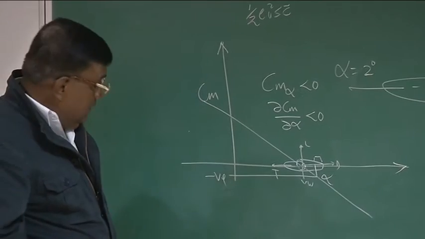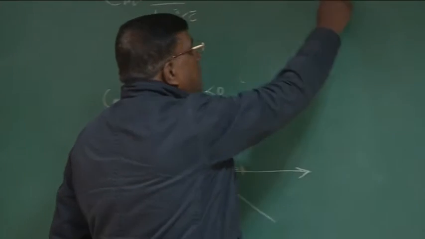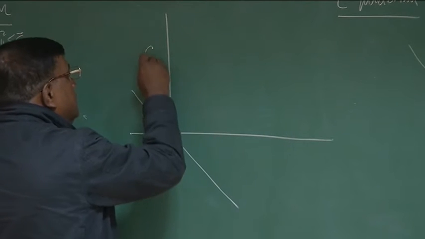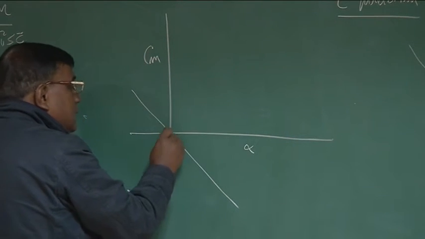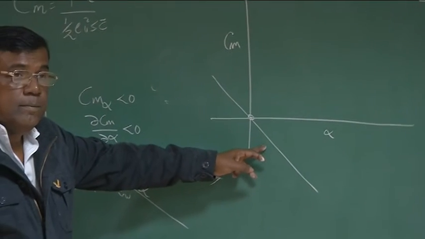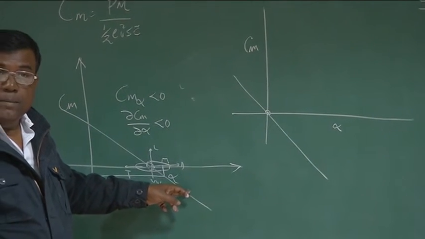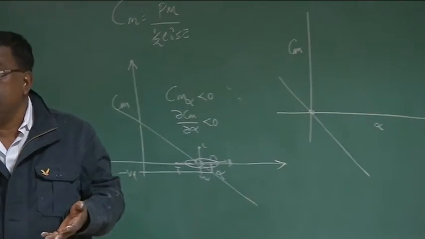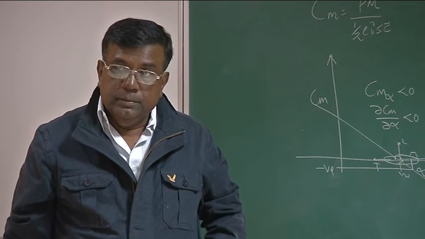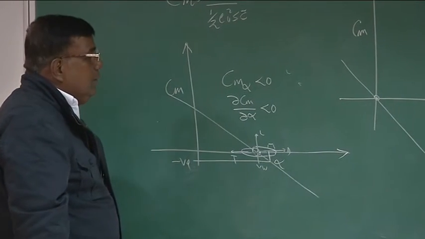Correct? Now we also checked this issue that not only the slope, but another important point. Suppose I draw it like this, and this is Cm, and this is alpha. This is the trim point, Cm is 0. Here also the slope is negative. So which one will you prefer, this one or this one? Why the first one? Yes? Have a value for Cm even when alpha is equal to 0. Yes. Very good.